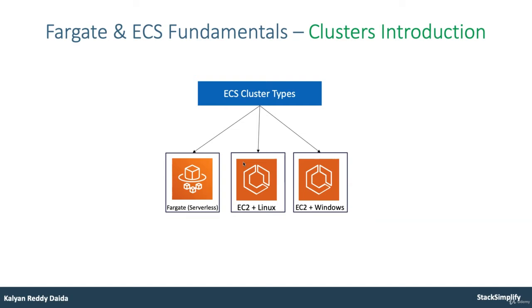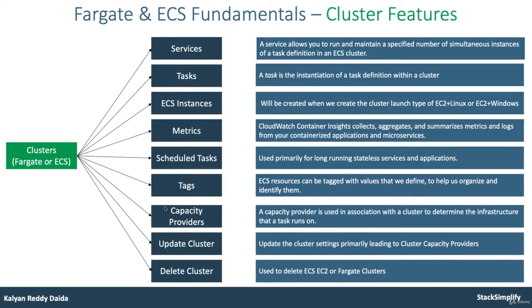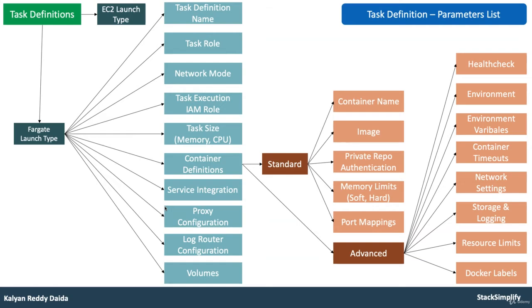We are also going to work on ECS cluster types. We have three types of clusters, and we primarily focus on Fargate serverless, and once or twice we'll also create the EC2 plus Linux cluster. But our core focus in this course will be the Fargate serverless clusters. Moving on, we will also look into what cluster features are available and how we can use them on a day-to-day basis. We'll see in depth about task definitions and the task definition features available inside, and try to use whatever is required for our implementations.